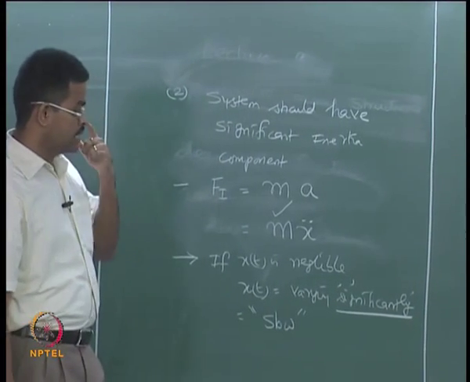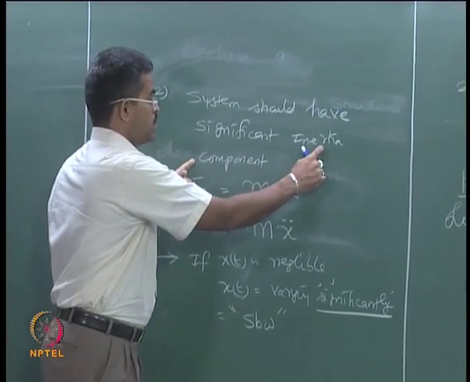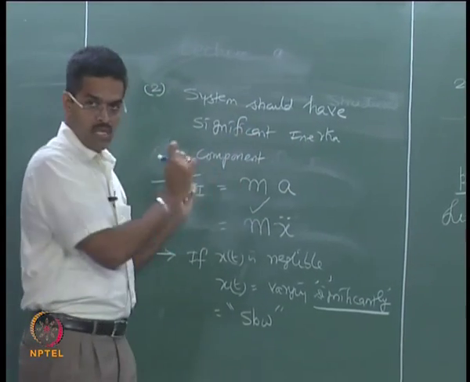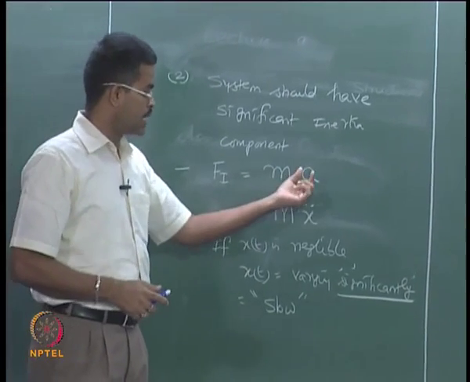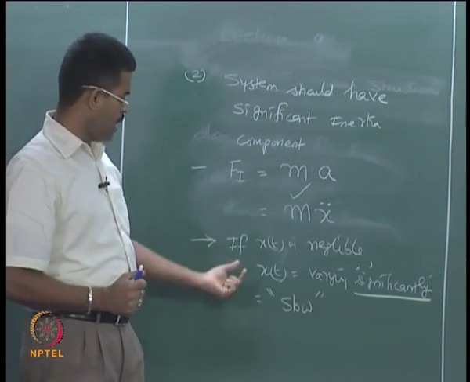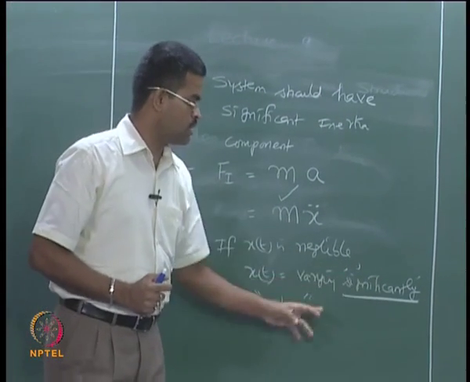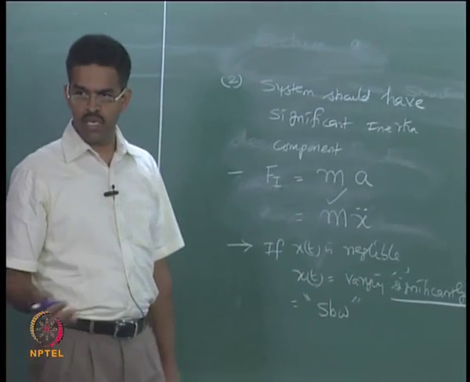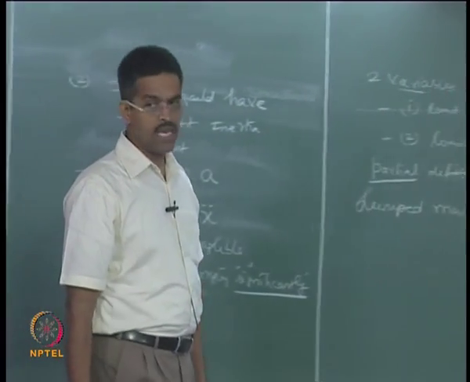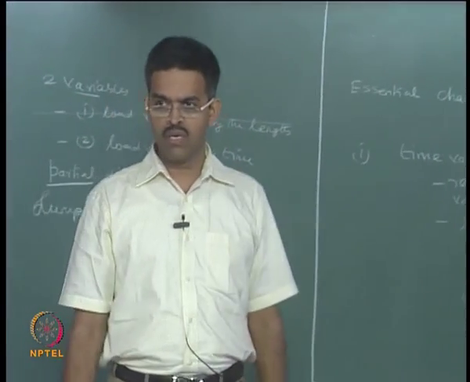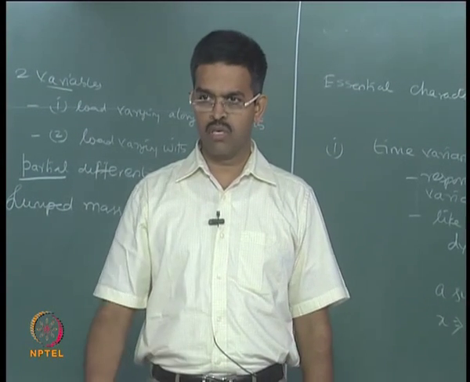So, we are not explicitly saying the mass of the system should be significant, we are saying the inertia component of the structural system should be significant, which has two components within itself. One is the mass, of course, the other is the acceleration at which the mass is moving. So, if the time variant of the response or the acceleration is not varying significantly with respect to time, we may not do a dynamic analysis. A classical example may be, let us say, dikes or coastal protection structures which are massive, but they are fixed to the sea floor or they are fixed to the bed.